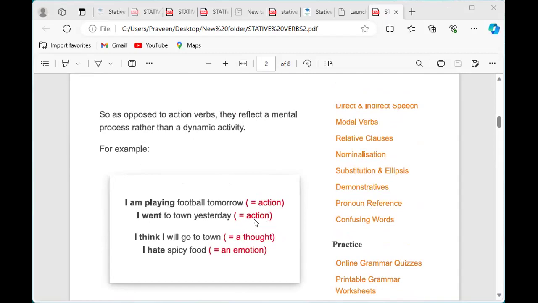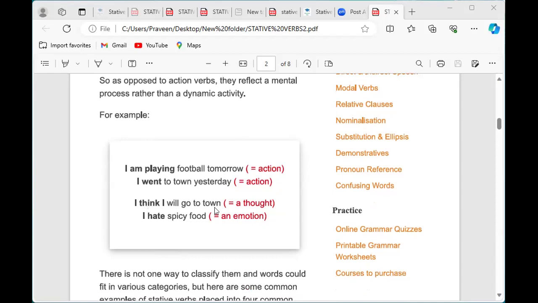When it comes to stative, it was in the section below. These are all action: "I am playing football tomorrow." Playing means action. "I went to town yesterday." Went is also an action verb. "I think I will go to town." Think, this one is stative. "I hate spicy food." Hate is an emotion. These two are stative verbs. "I think," "I hate." So we can use verbs both as action and stative.